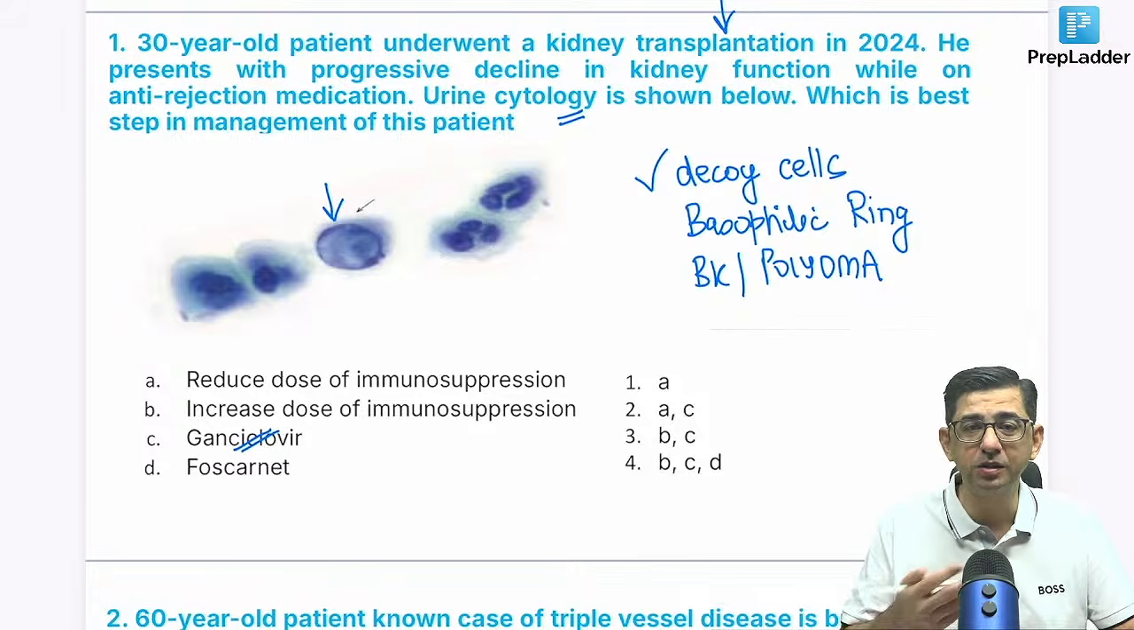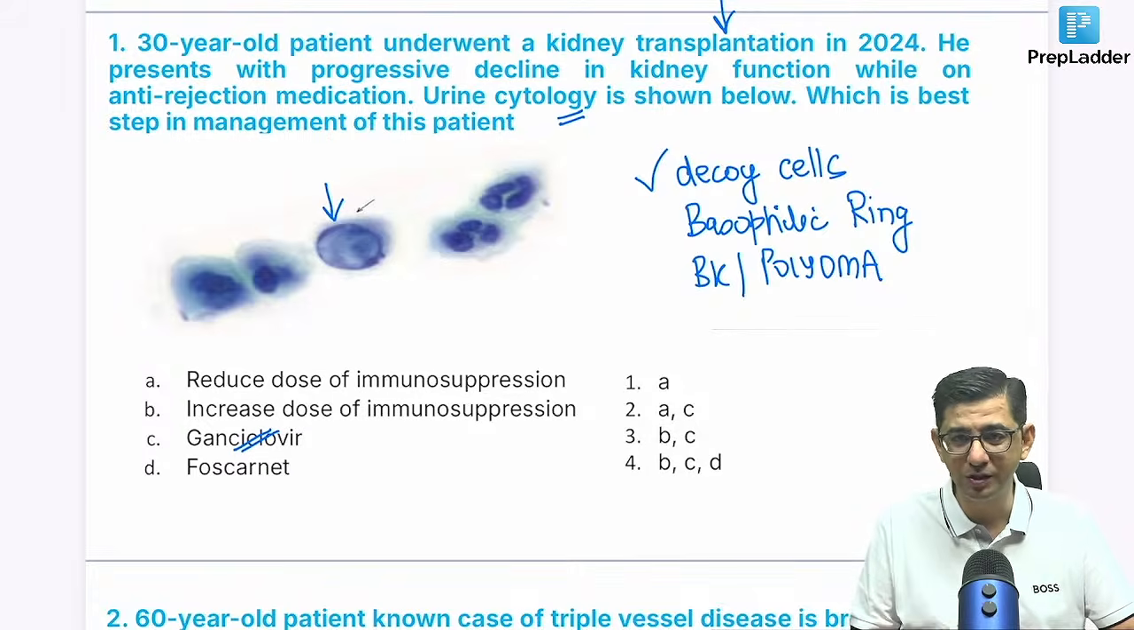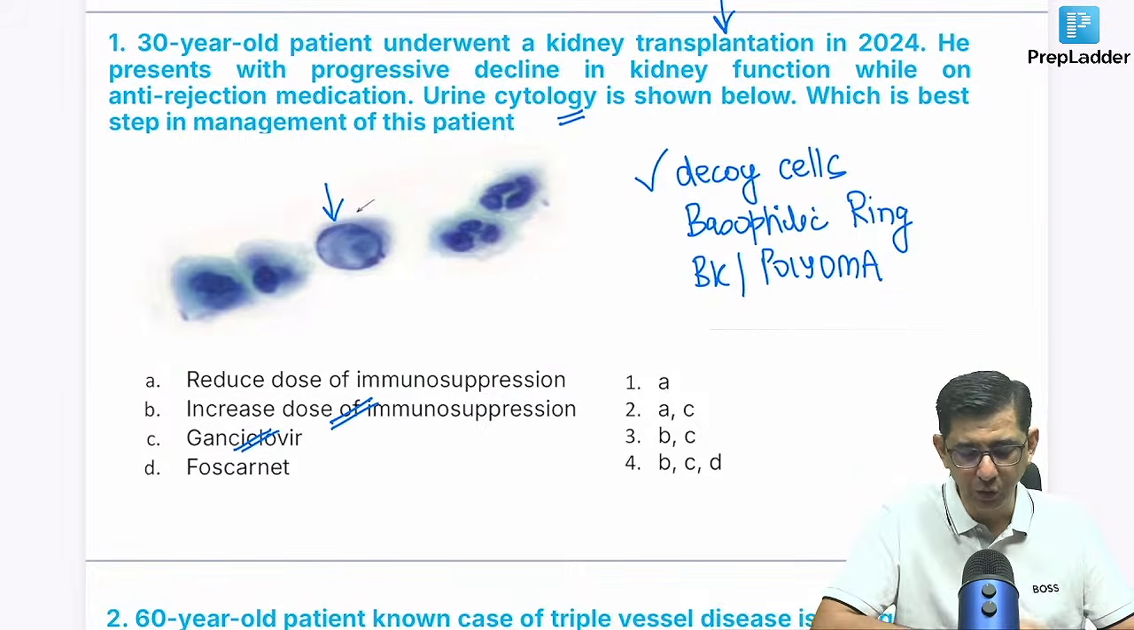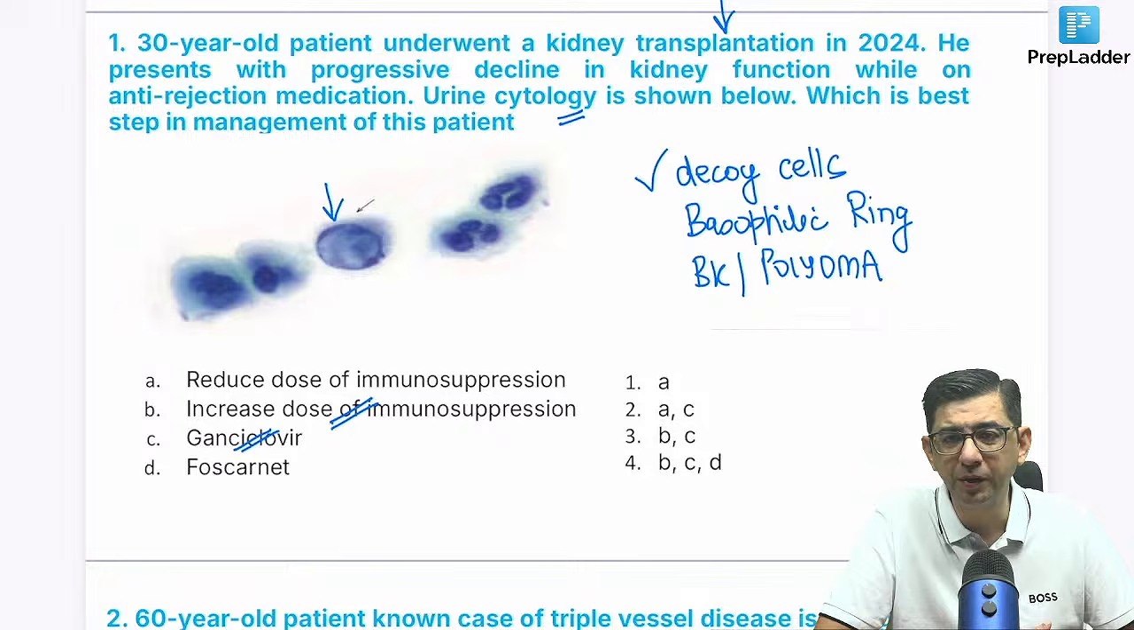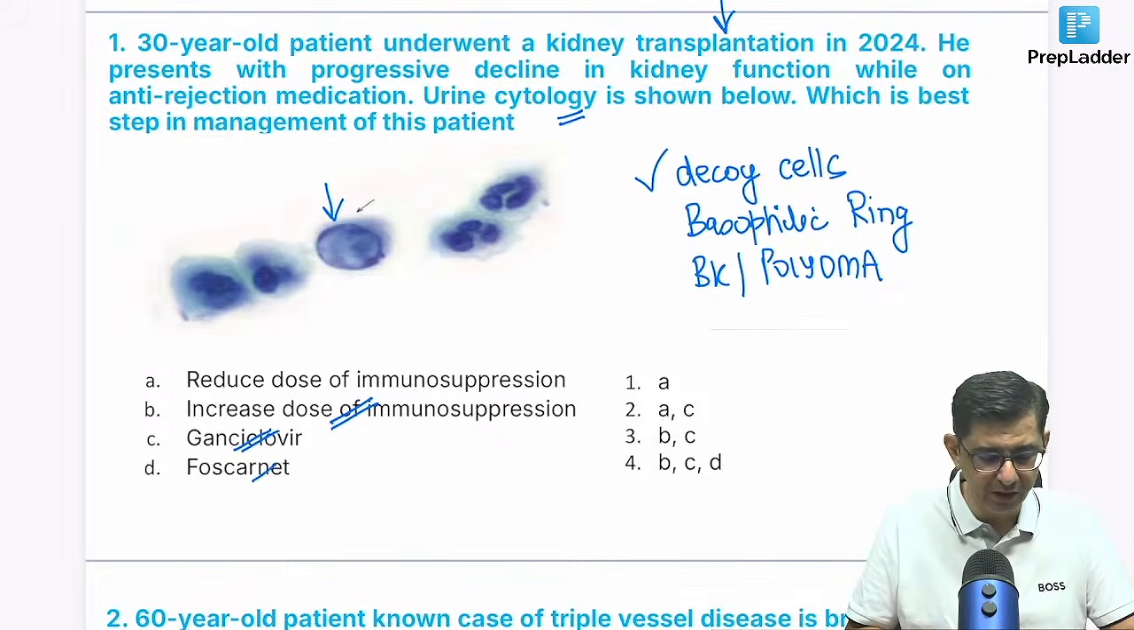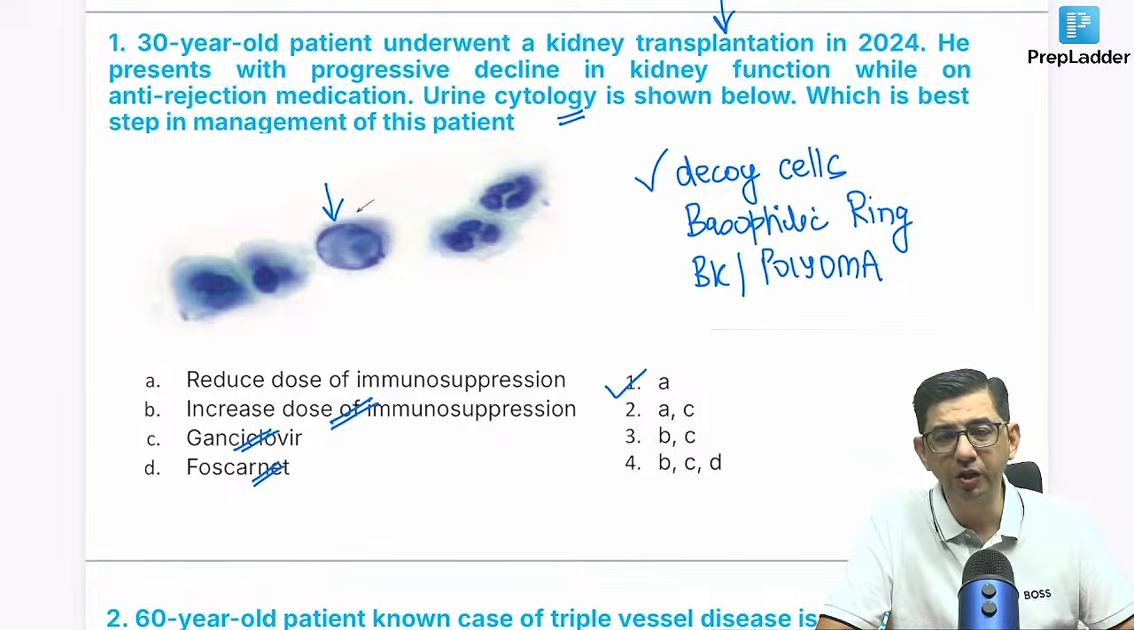If I increase the immunosuppression, that is because this is not a kidney rejection, it's an opportunistic infection. If I increase the dose of immunosuppression in a patient, then the immunity levels would decrease even further. So it doesn't make sense, and there is no role for foscarnet as well. So the correct answer for this is option number 1 only. For this question, you need to answer as 1, 2, 3, 4. The answer is A, that is reduce the dose of immunosuppression.